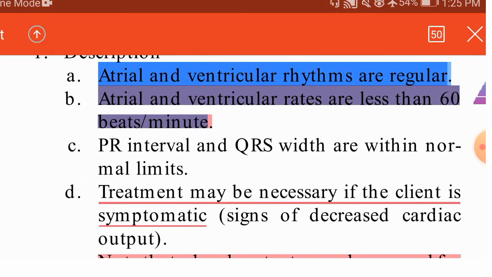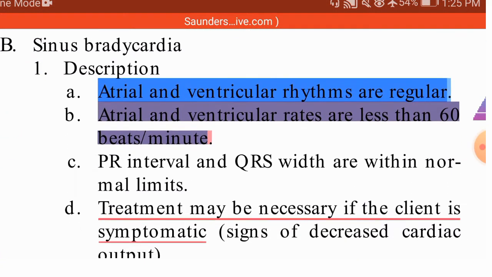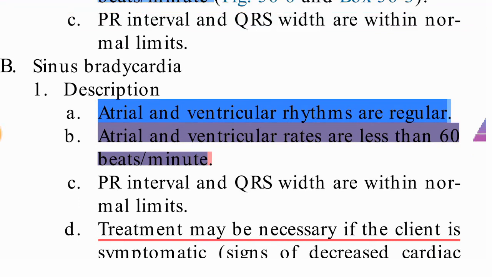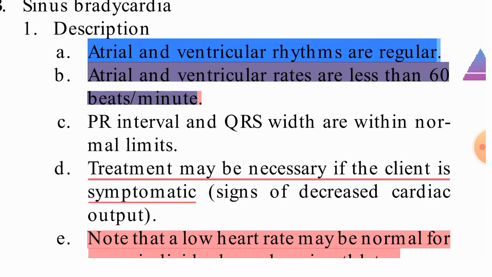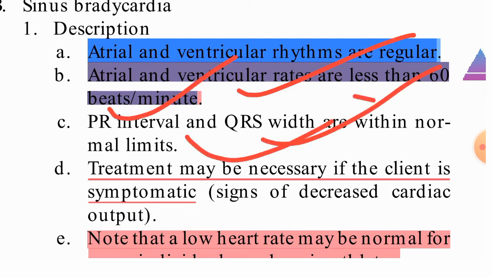Bradycardia means the heart rate is below 60. So in sinus bradycardia, what will be happening? Atrial and ventricular rhythm are regular. Atrial and ventricular rates are less than 60 beats per minute. PR interval and QRS width are within normal limits.